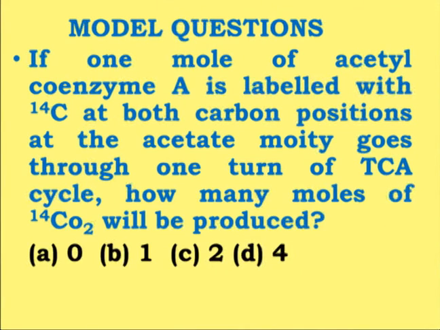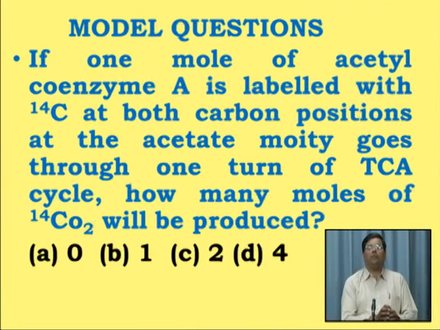Now you remember that when there is a removal of carbon dioxide in any biosynthetic or any metabolic pathway, there is always a reflection of the presence of a carboxyl group in that particular intermediate. So one thing is sure, that this carbon dioxide represents the carboxyl group of any of the TCA cycle intermediates which are involved here.